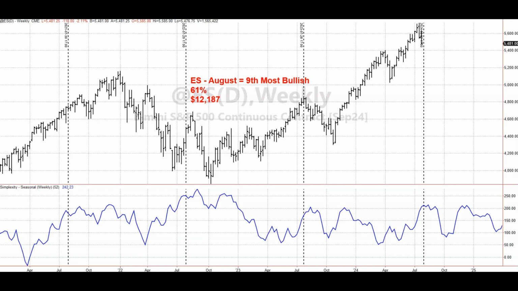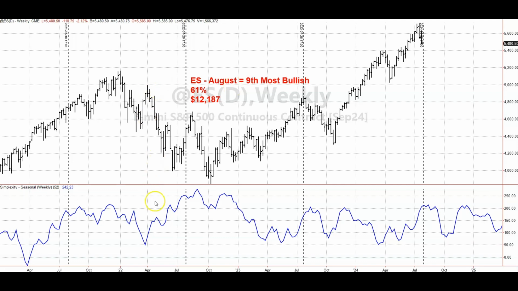And now, as always, we will take a look at the S&P E-minis for the month of August. August is the 9th most bullish, so that actually means that's a bearish month, as it's only finished higher 61% of the time and has only made $12,000 in this backtest.